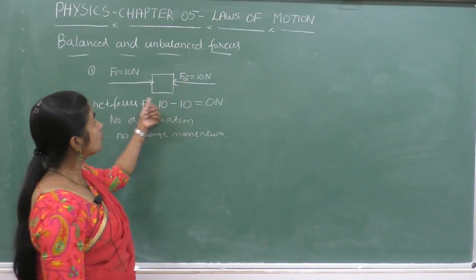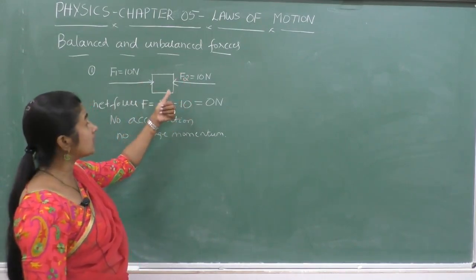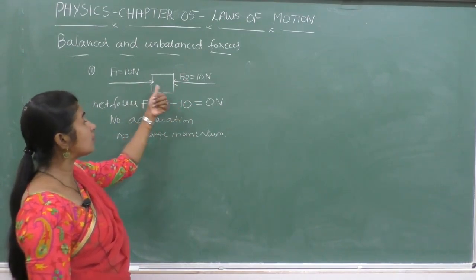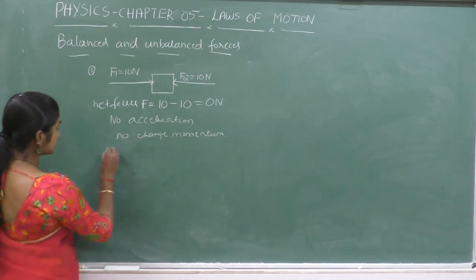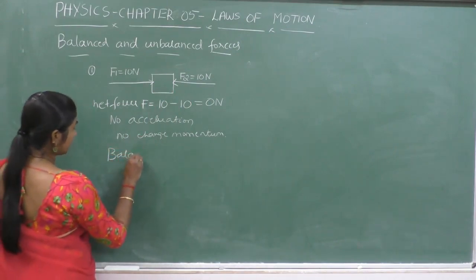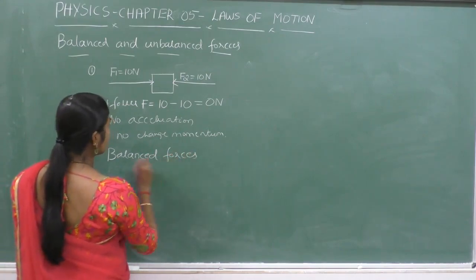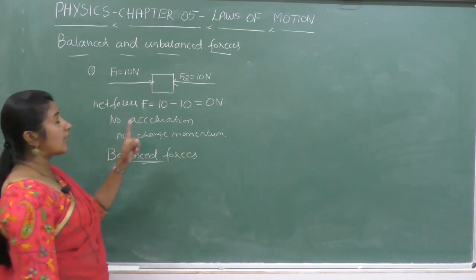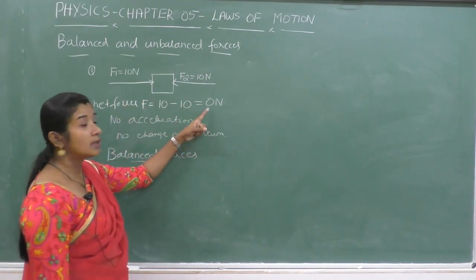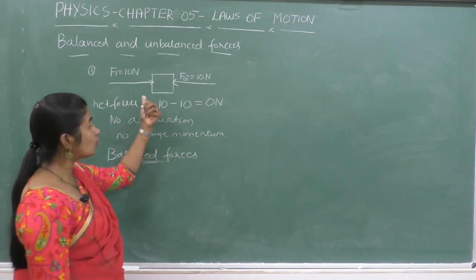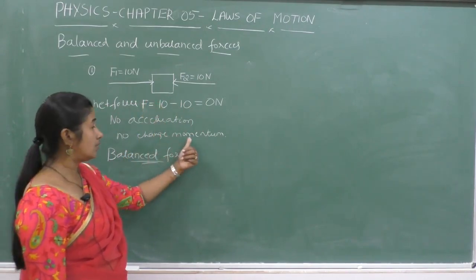Therefore, these two forces balance each other, hence the net force becomes 0, and such forces are called balanced forces. So the condition for balanced force is that the net force should be equal to 0, so that there is no motion of the body, there is no acceleration, there is no momentum of the body.